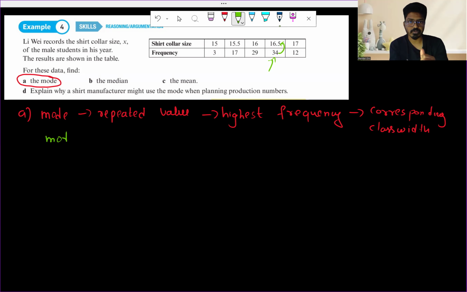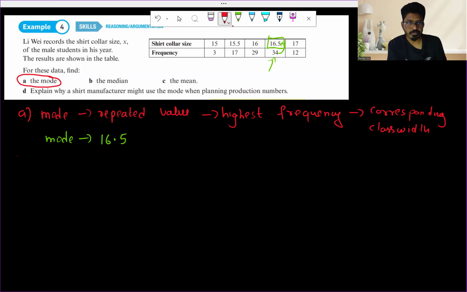16.5. So the highest frequency is 34, right? So for that, what is the corresponding value? 16.5. So that is going to be our mode. So mode is going to be how much? 16.5. So I hope it is very clear.